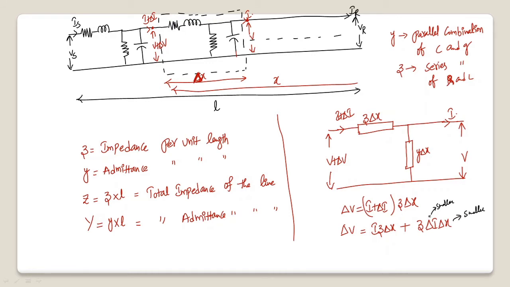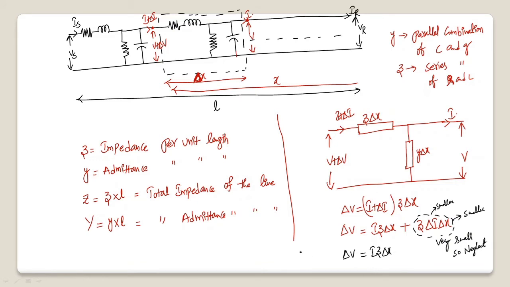The product of these two terms is a very much smaller value. So this entire term is very, very small, so we can neglect this term, right? Because it is a product of two smaller values. Now delta V is almost equal to I z into delta X.